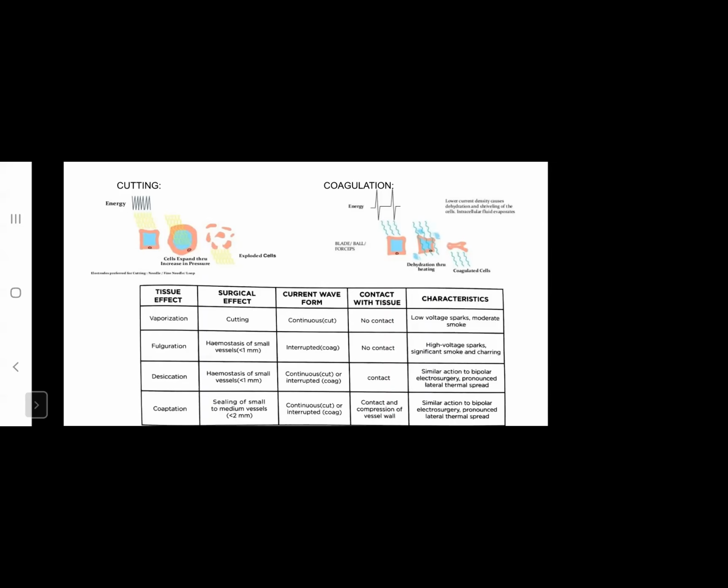For desiccation, hemostasis of small vessels is achieved by continuous cut or interrupted, that is coag mode. Contact with tissue is required for this, and it has a similar action to bipolar electrosurgery. There is a significant lateral thermal spread. The tissue around the site of application also gets heated. And in coaptation, there is a sealing of small to medium vessels less than 2 millimeters by either cut or coagulation mode. Contact is needed, and compression of the vessel wall is needed. This also has a similar action to bipolar electrosurgery.